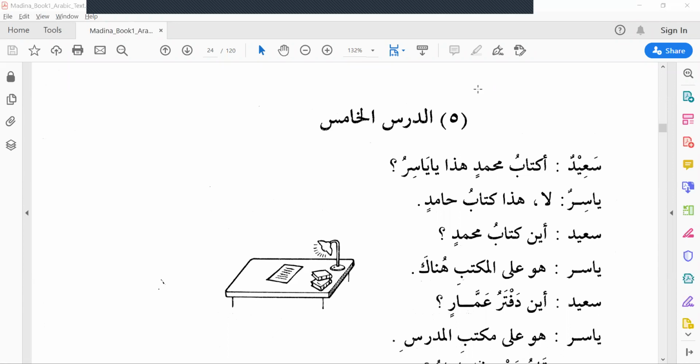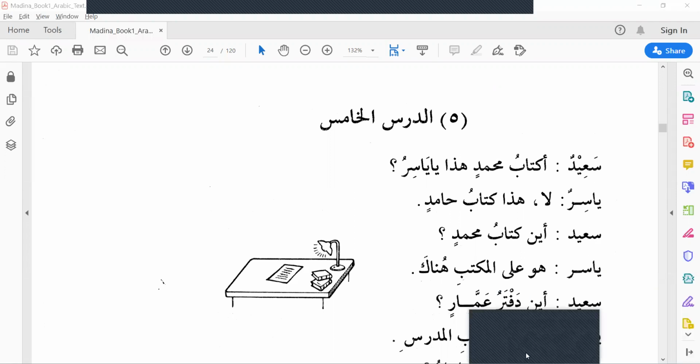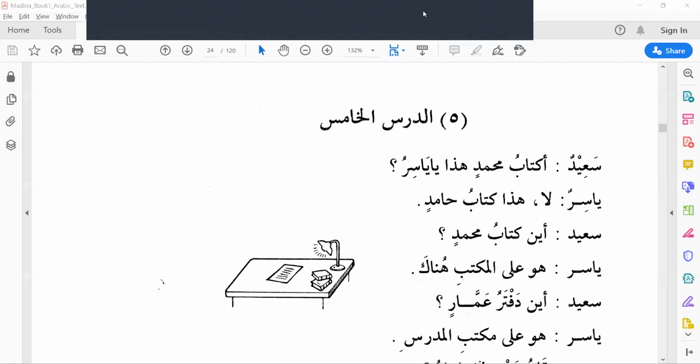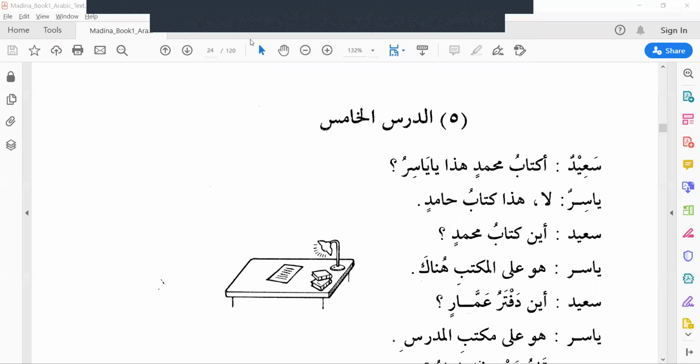Yesterday we learned about possession in Arabic and a few sentences from lesson 5. Lesson 5 is a conversation between two students, namely Sa'idun and Yasirun. Sa'id is asking, Akitabu Muhammadin hada ya Yasiru? Kitabu Muhammadin hada ya Yasiru. Is this Muhammad's book, O Yasir?